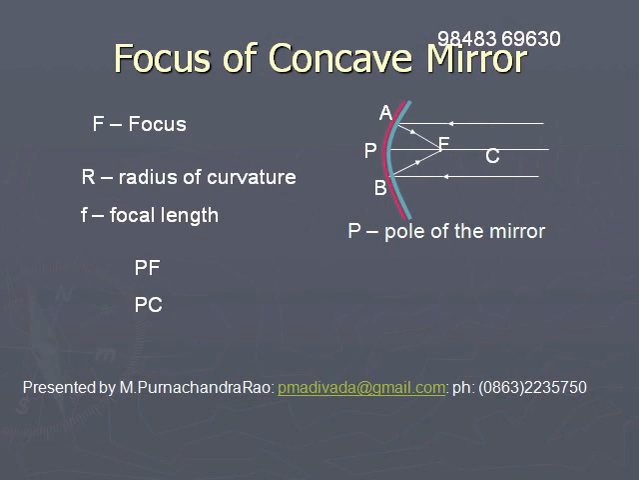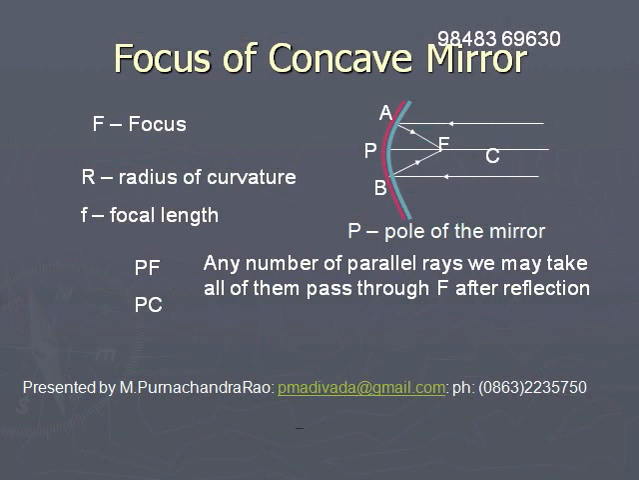By taking any number of parallel rays, we can show that all of them will pass through F after reflection. So the rays which are parallel to the principal axis, after reflection, will pass through this point F, and this point F is called the focus of the concave mirror.